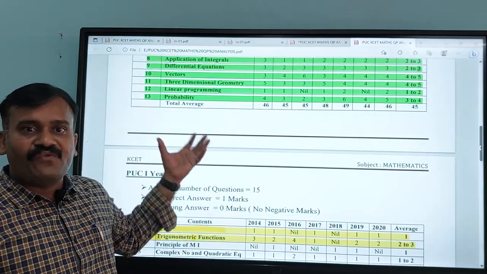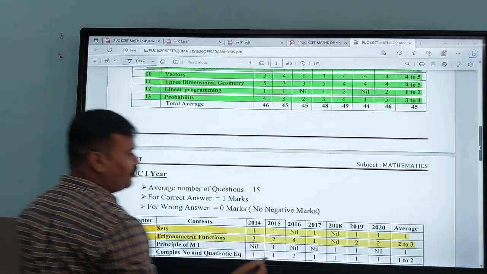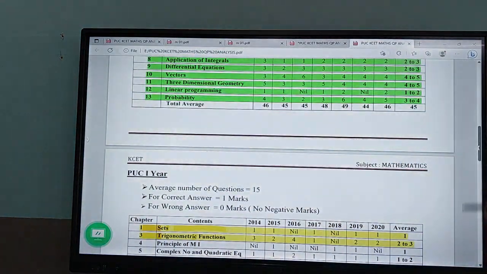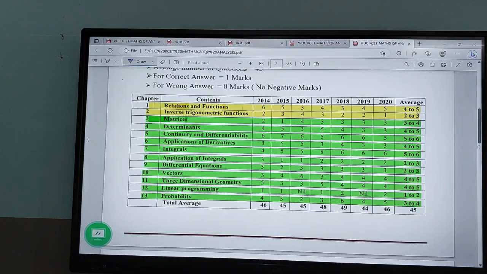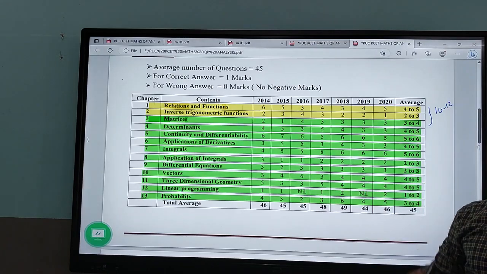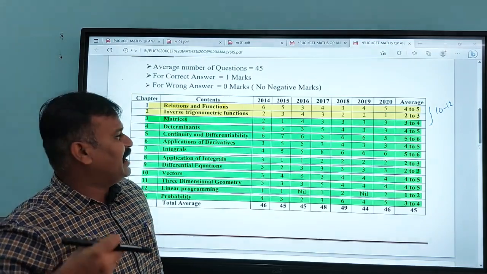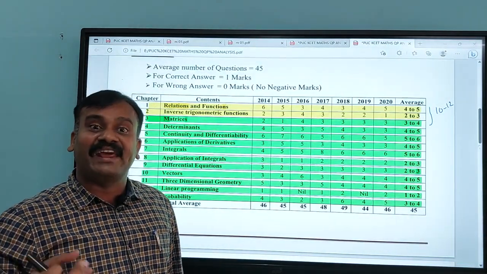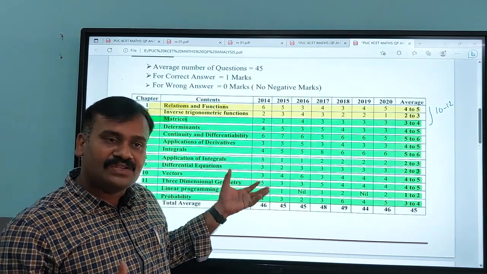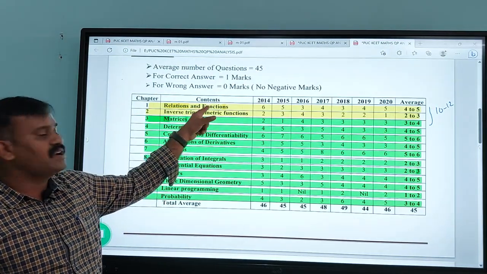So when it comes to this question paper, totally from these chapters, the ones I shaded in yellow color here, you are going to get nearly 10 to 12 questions. When you are getting 10 to 12 questions, say you can answer 10 questions, so you are getting 10 marks from these chapters. That is also a very easy concept, relation and function. So please keep in your mind relation and function in this one.